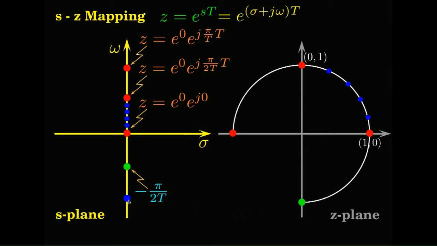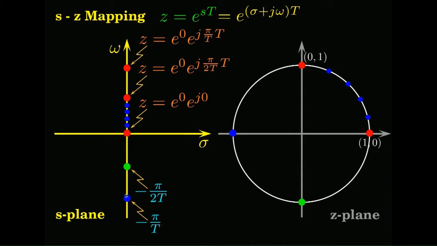And another point here, minus pi by T, would come and overlap at the same point here, right, and all other intervening points between these two are falling on this portion of the unit circle. So, it is a total complete unit circle.